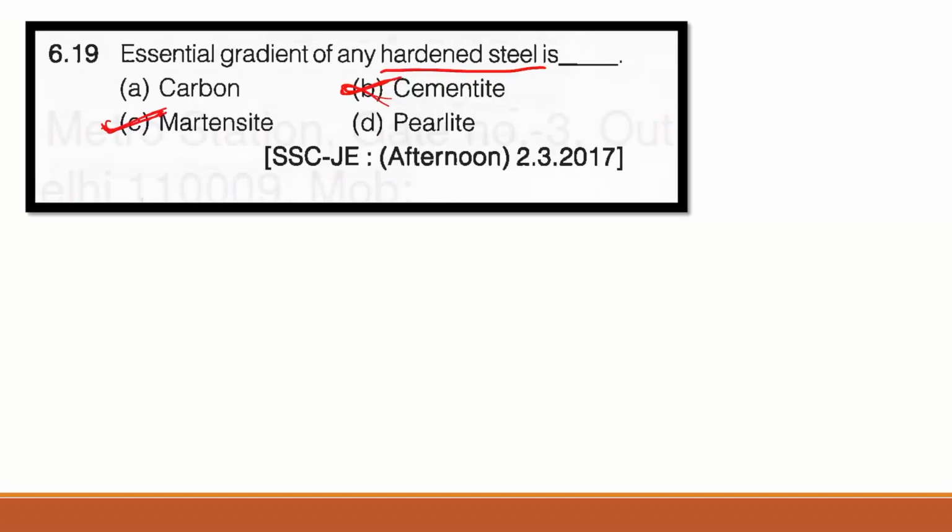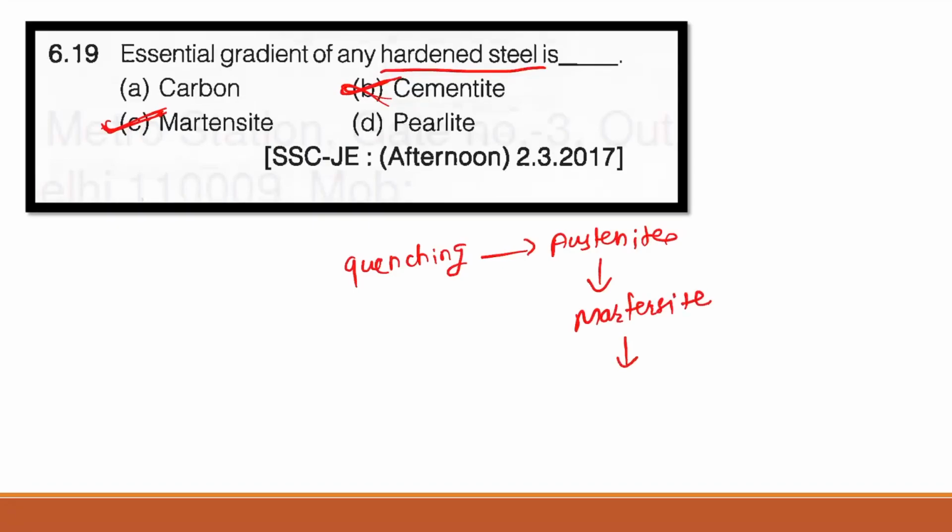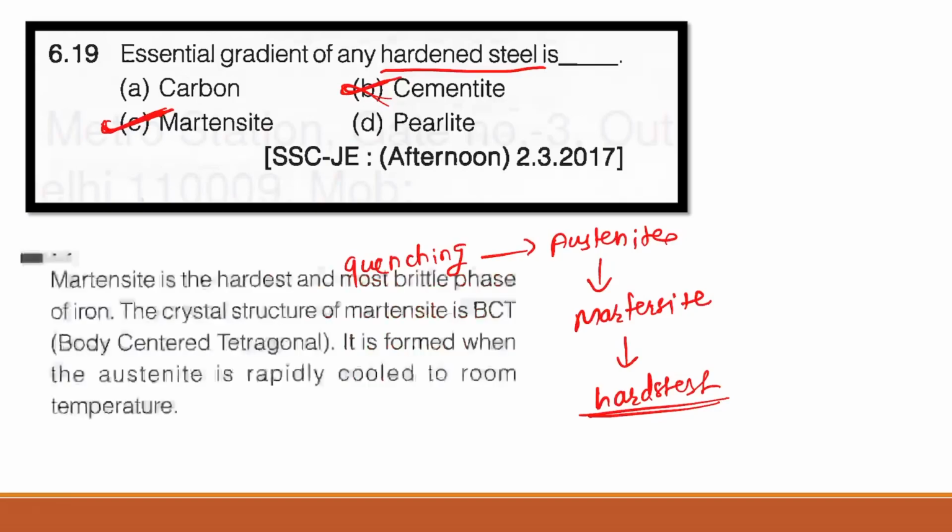Rapid cooling is called quenching operation. Quenching of austenite will lead to production of martensite, and it is considered the hardest. So that's why the correct answer here is martensite. Essential ingredient of any hardened steel is martensite.